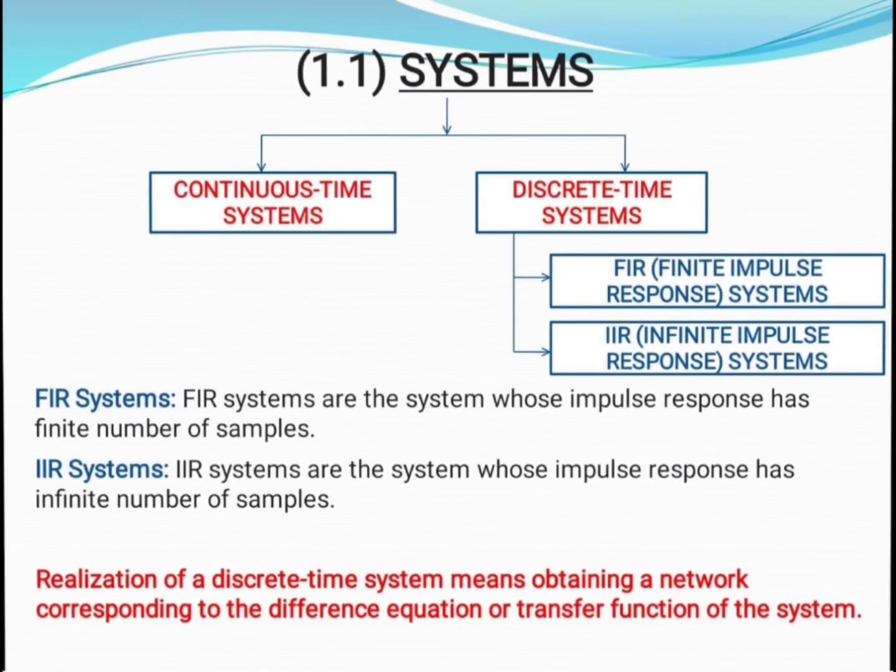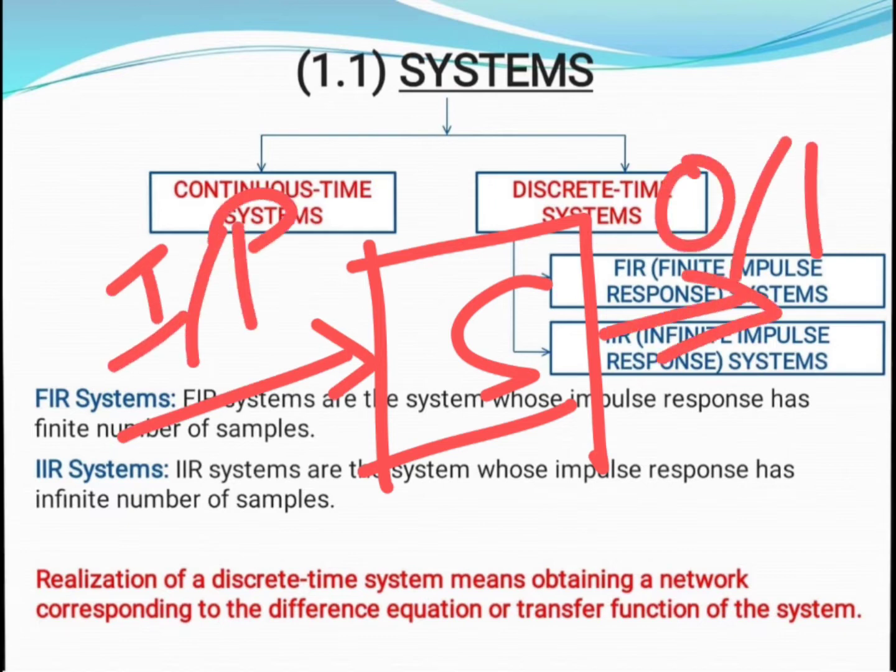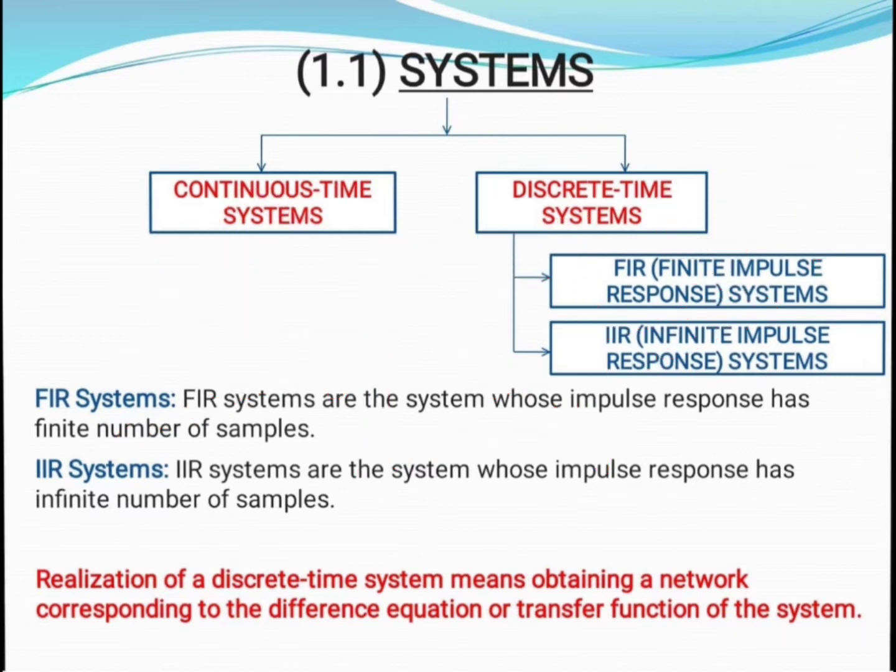First, as we know, what is a system? A system is nothing but a set of components in which, if we provide a certain input, then depending upon the system application, it provides a certain output. As we know, a system is classified into two types. First one is continuous time system and second one is discrete time system.